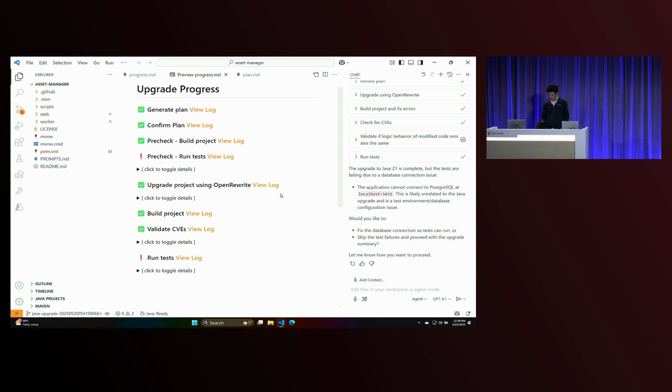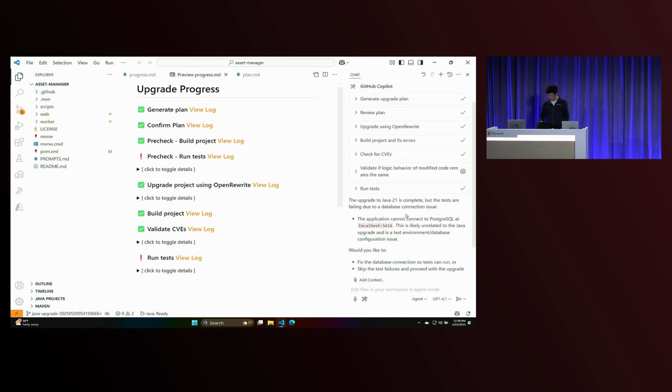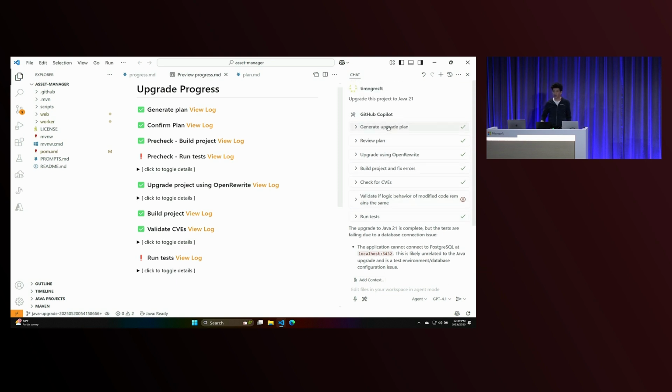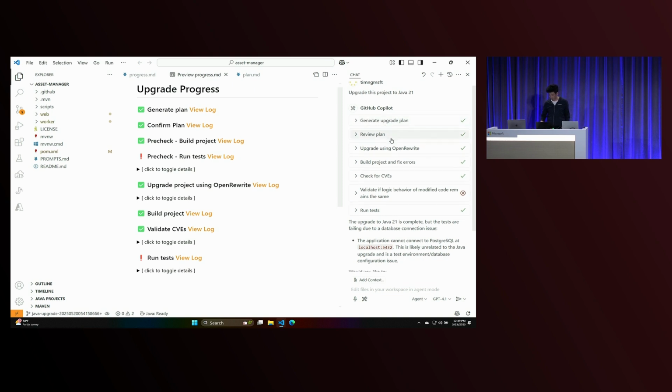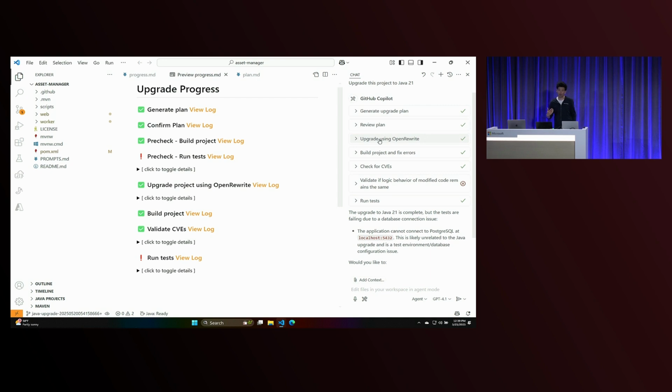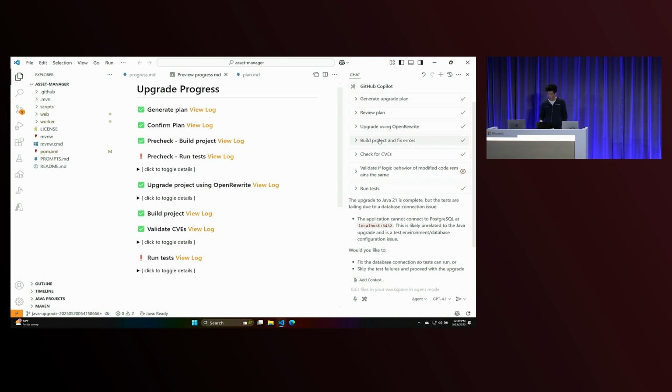So this app is now upgraded to Java 21. And you can see all the steps that Copilot took. It generated a plan, and it asked you to review the plan. It performs an initial upgrade using Open Rewrite, which is an open source tool with recipes that helps you with things like a JDK upgrade. And then it goes through a build fix loop.